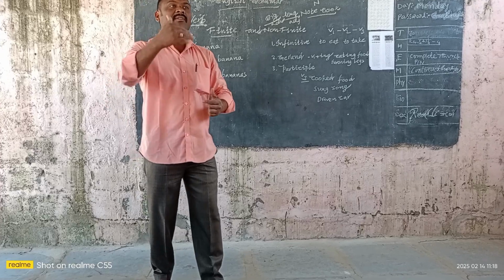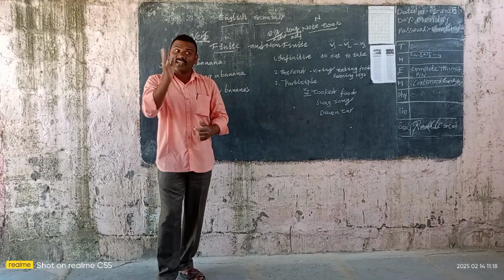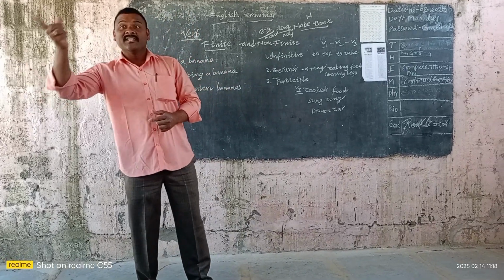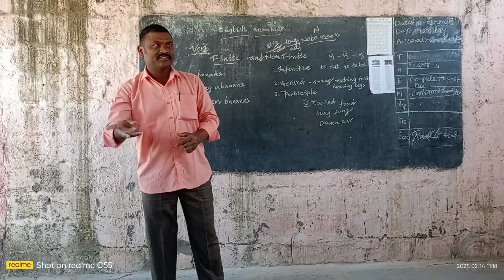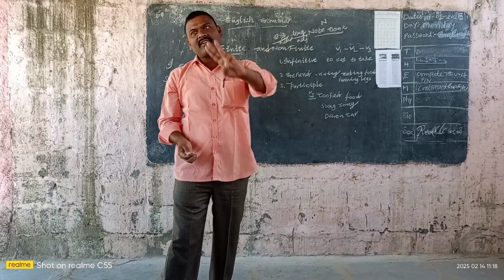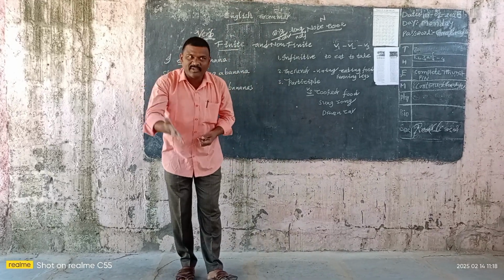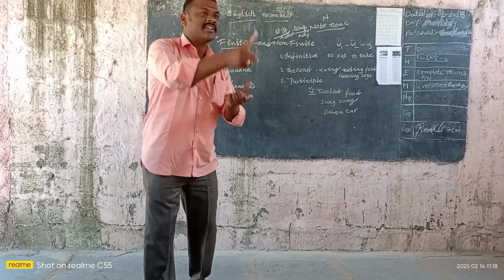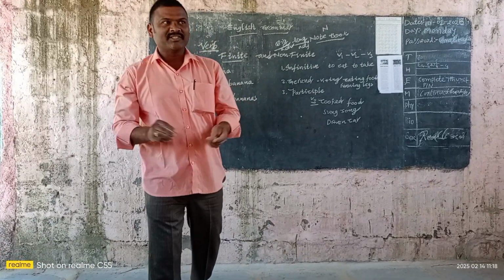For example, in front of. In this preposition, three words are there. These are called the complex prepositions. On behalf of. In this preposition also, three words are there. So such two or three word prepositions are called the complex prepositions. Disyllabic word prepositions are called the compound prepositions. Monosyllabic prepositions are called the simple prepositions. Got it or not? Yes.